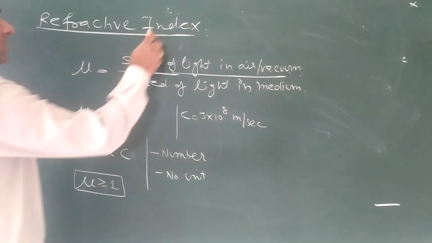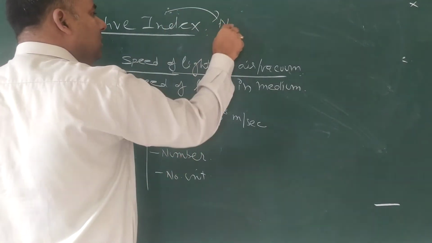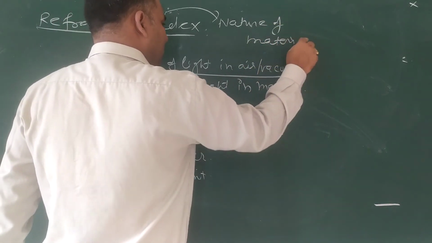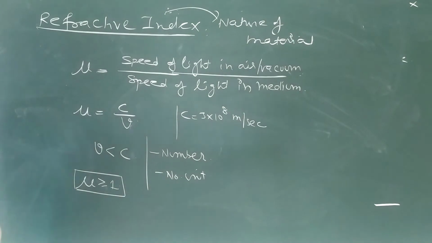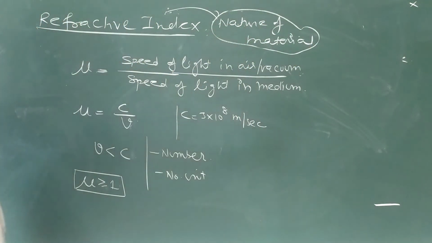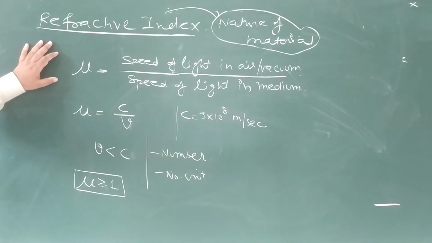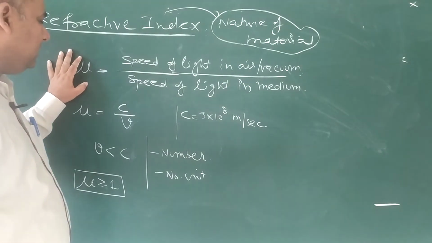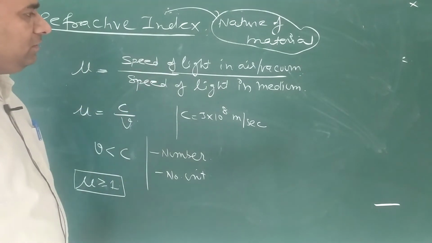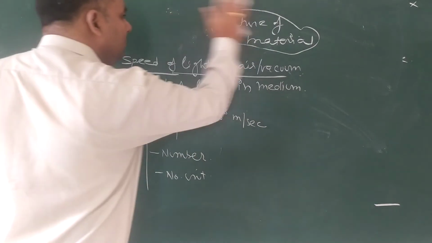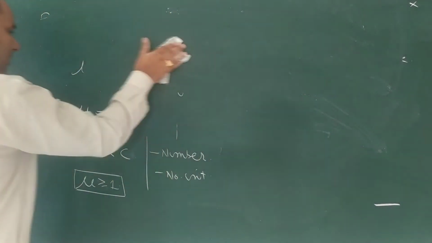The refractive index depends upon the nature of material, so we differentiate the different materials by their nature or by refractive index. Other definition of refractive index is that refractive index is the ratio of speed of light in air to speed of light in medium.